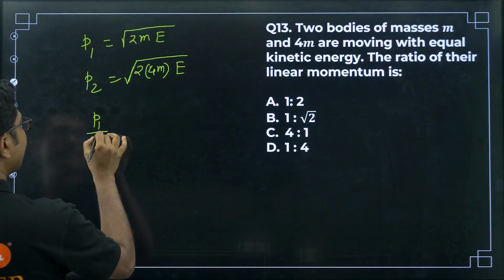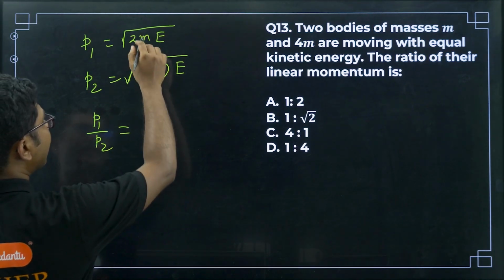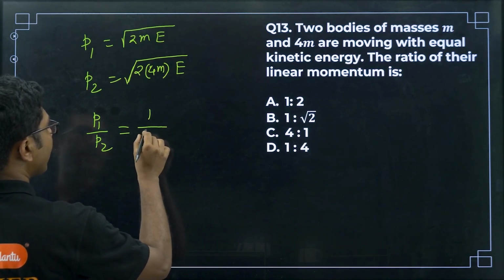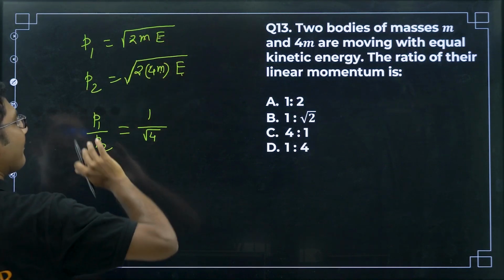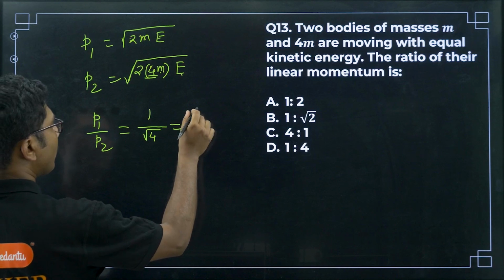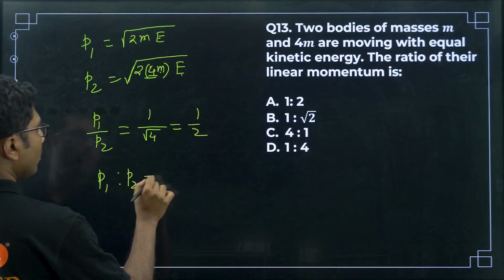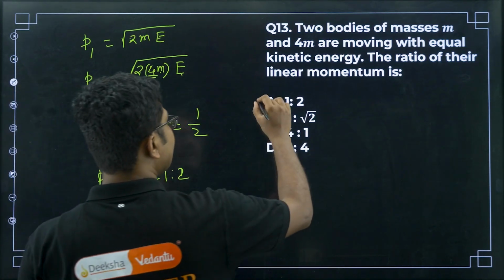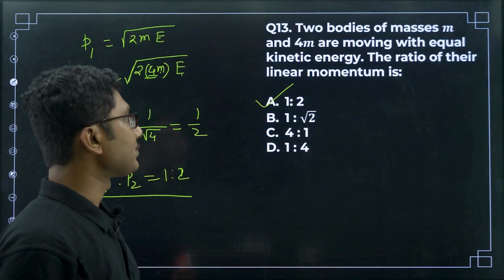So P1 divided by P2 equals, everything will be cancelled. As you can see, the only thing that will remain is 1 divided by square root of 4. Rest 2mE, everything is common, so they will cancel. Only this 4 will remain and this square root will remain, so it will be 1 by 2. This is the quickest way to solve such questions. Don't need to write everything in detail. As long as you are understanding the problem and doing it properly, you can skip some steps.